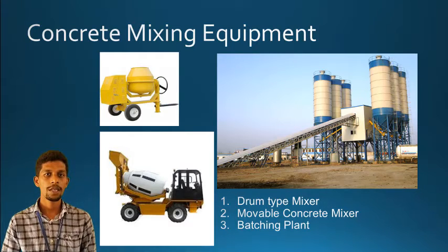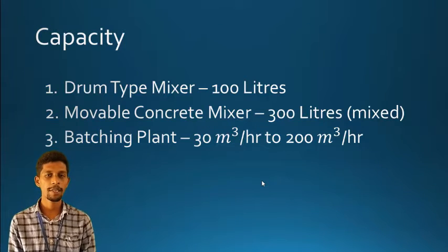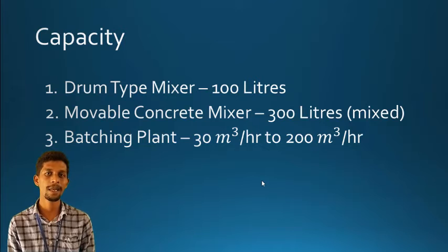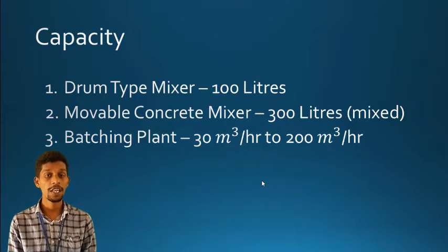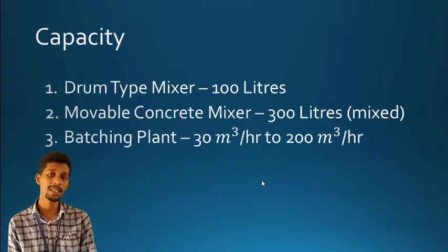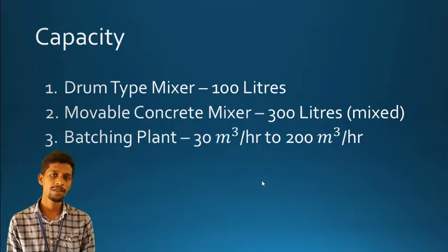Here you can see the capacities of the concrete mixers. The drum type mixer has a capacity of basically 100 liters, the movable concrete mixer has approximately 300 to 400 liters, and the batching plant has a capacity of a minimum of 30 cubic meters per hour to 200 cubic meters per hour. The batching plant capacity varies with the location and size of the project, that means the requirement of the project. This is about the concrete mixing equipment.